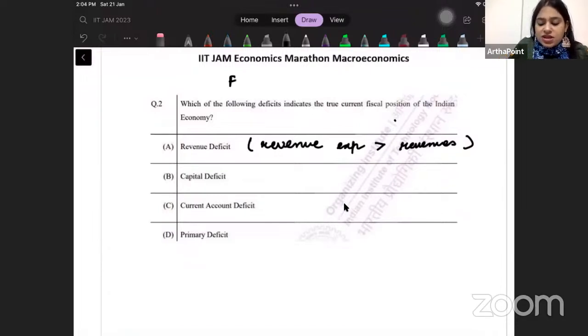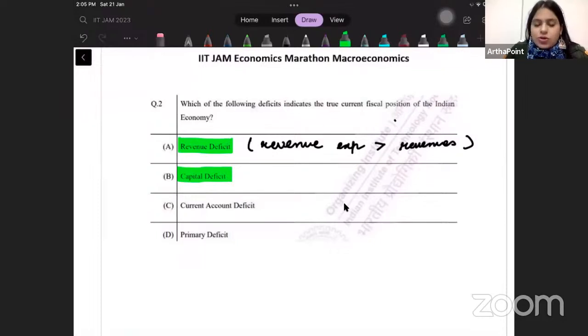So when I talk about fiscal deficit, it consists of revenue deficit and capital deficit combined together, right? It has to include both. So it's the total expenditure minus the total earnings of the government. Similarly, capital deficit is only one aspect. It cannot tell me the true fiscal position of any economy. The current account deficit is external. This is not internal. Fiscal position is an internal deficit position.